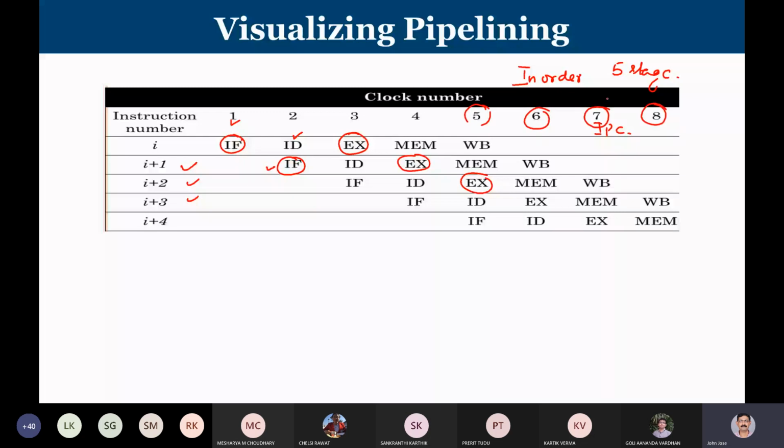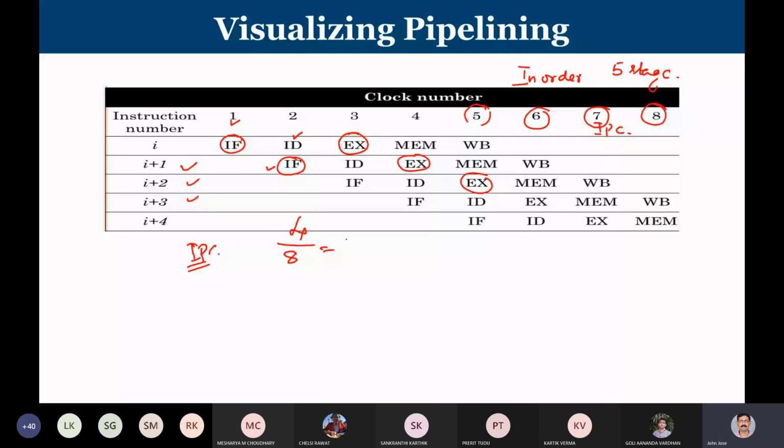So what happens? The number of instructions completed is 4, and it took a total of 8 clock cycles. So IPC, instructions per clock cycle, is going to be 0.5.